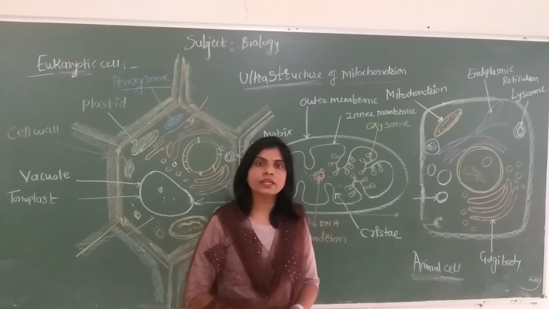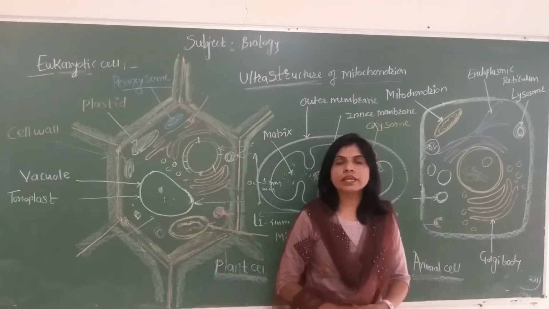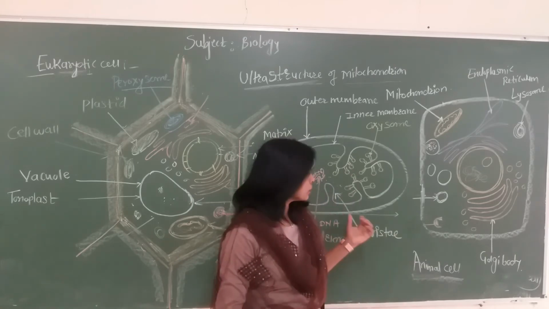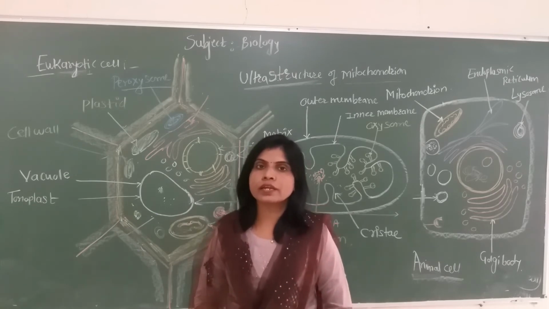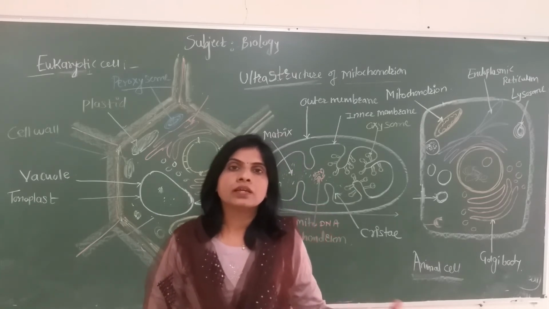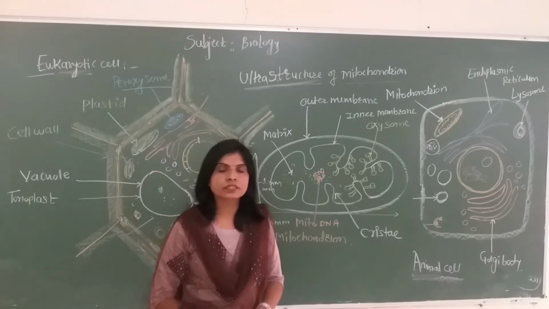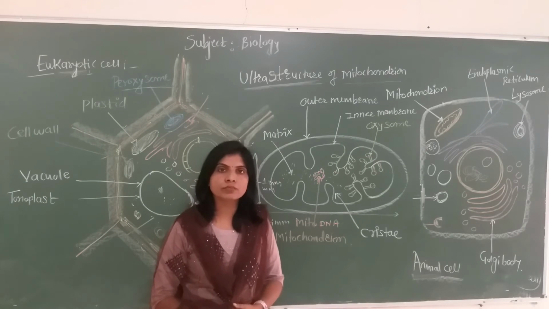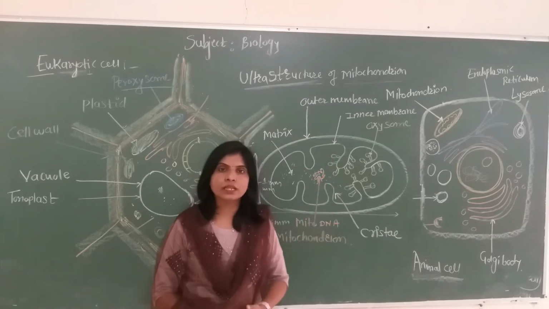Its number varies as per the need of the cell. It is a semi-autonomous cell organelle. They can multiply their own number as they have their own genetic material, circular DNA called mtDNA. Mitochondria are of various shapes such as oval, filamentous, or spring-like or spiral. Mitochondria are not part of the endomembrane system because they do not develop from the plasma membrane, even though they are double membrane-bound cell organelles.